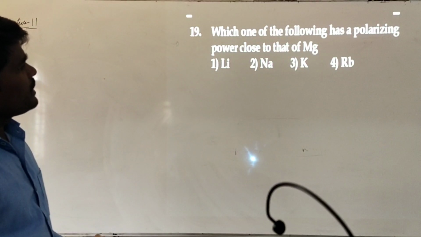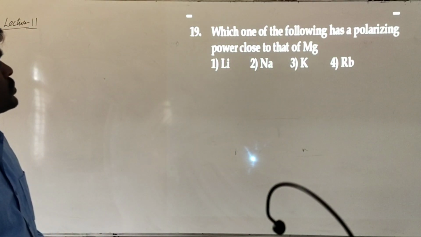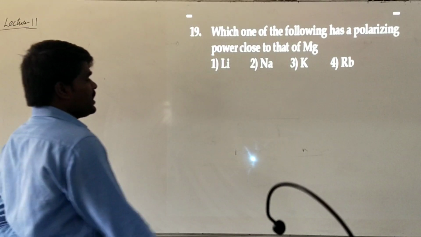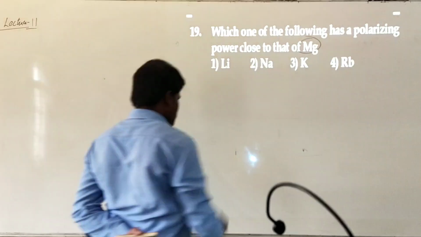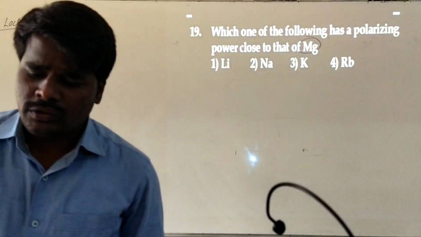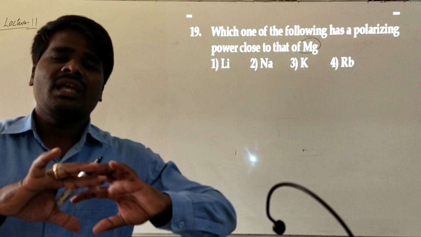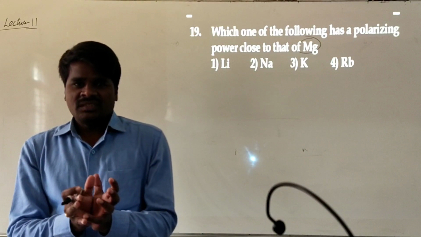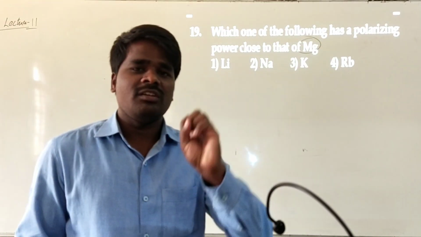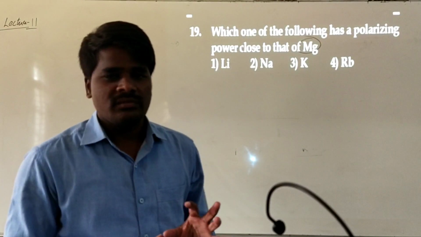Which of the following has a polarizing power close to magnesium? He is asking about the polarizing power. What is meant by polarizing power? Polarizing power means the ability of a cation to deform the electron cloud of an anion. The tendency of a cation to deform the electron cloud of an anion is called polarizing power.